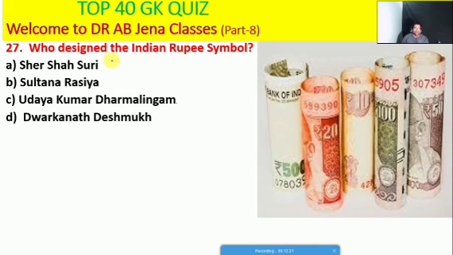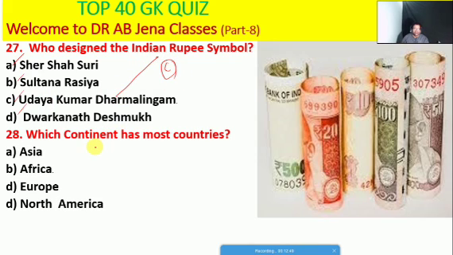So next one हम देखेंगे, who designed the Indian rupee symbol, whether Sher Shah Suri or Sultan Razia or Udaya Kumar Dharma Lingam or Dwarakanath Deshmukh. So friends, here C is the right option.